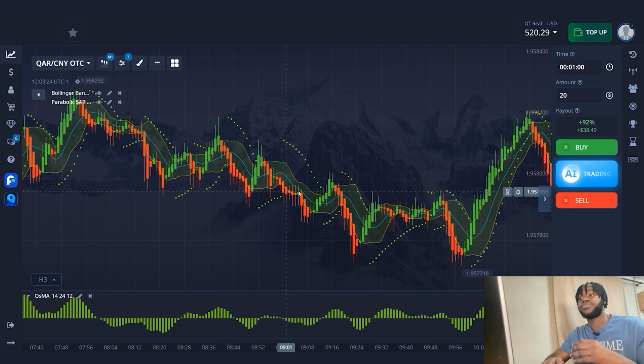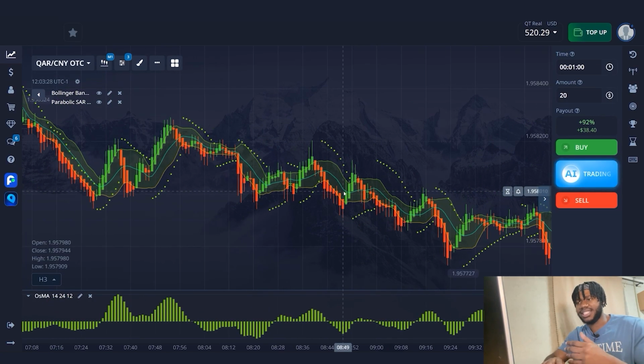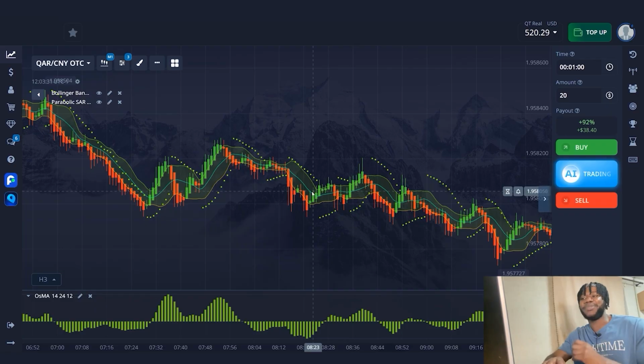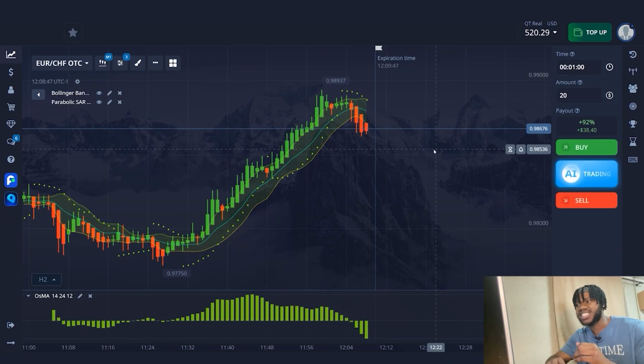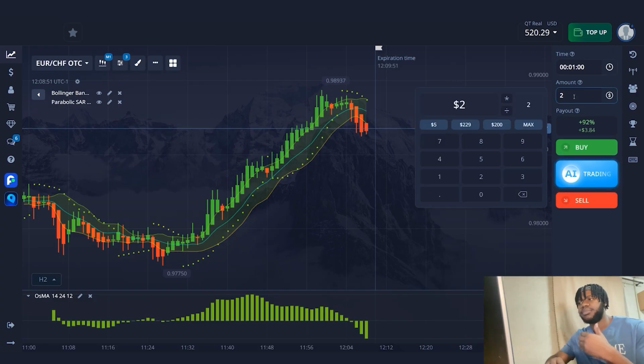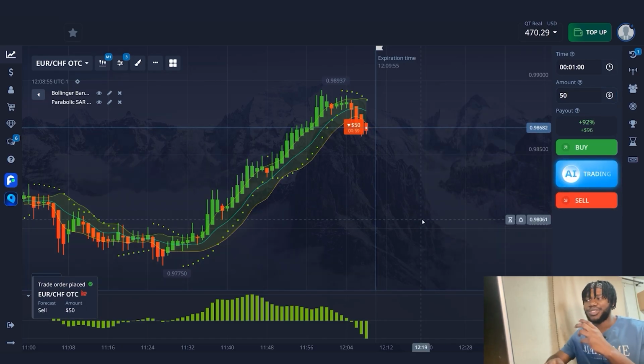Now we can start looking for situations and opening trades. I'm sure you've been waiting for this moment. Let's start our session with the situation. I think we can make a profit. I'm using a 1 minute trade time. Now I'll set the trade amount to $50. My prediction is that the price will go down, so it's time to open a trade.